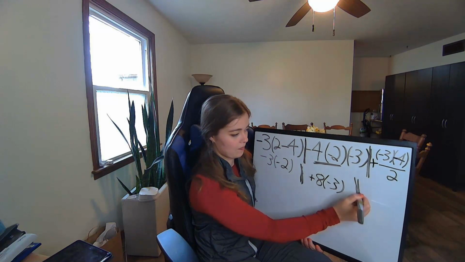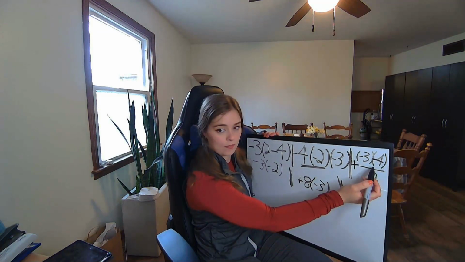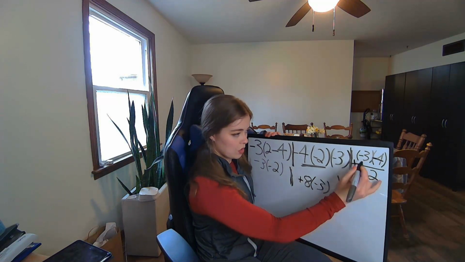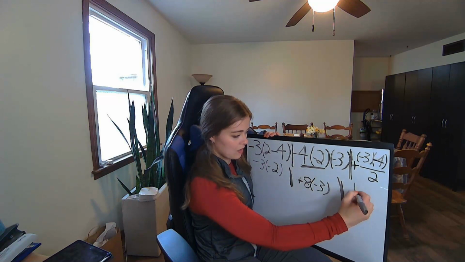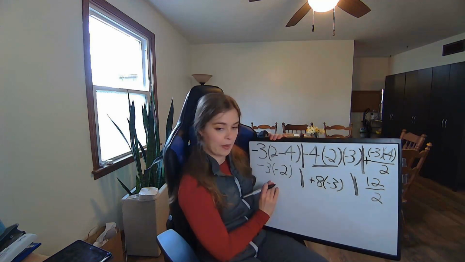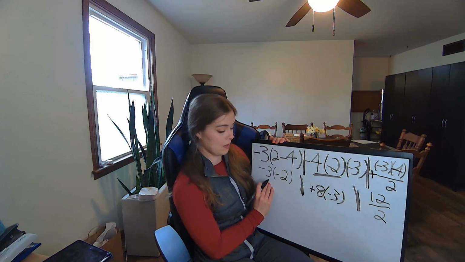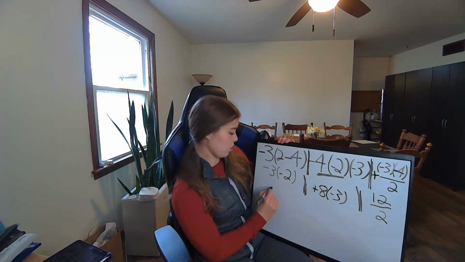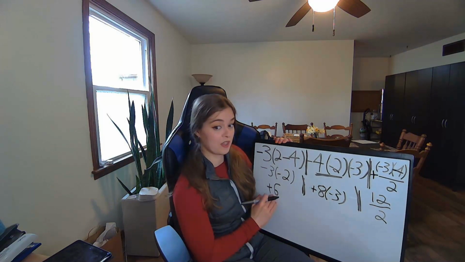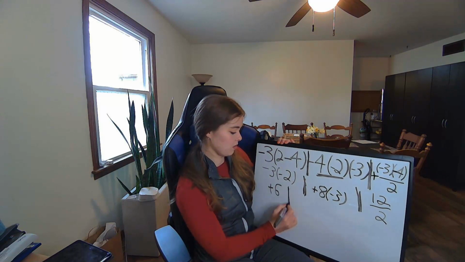So we're going to shelf that. We're going to go here. -3 minus 4. What would that be? 2 negative signs. It's going to equal a positive, so we end up with 12 divided by 2. Okay, now let's go back here. We have -2, -3 multiplied by -2. We're going to get a positive 6. Again, I'm writing that positive 6 as a reminder to myself that this number is positive. So we have plus 6. We have our little separating line here.